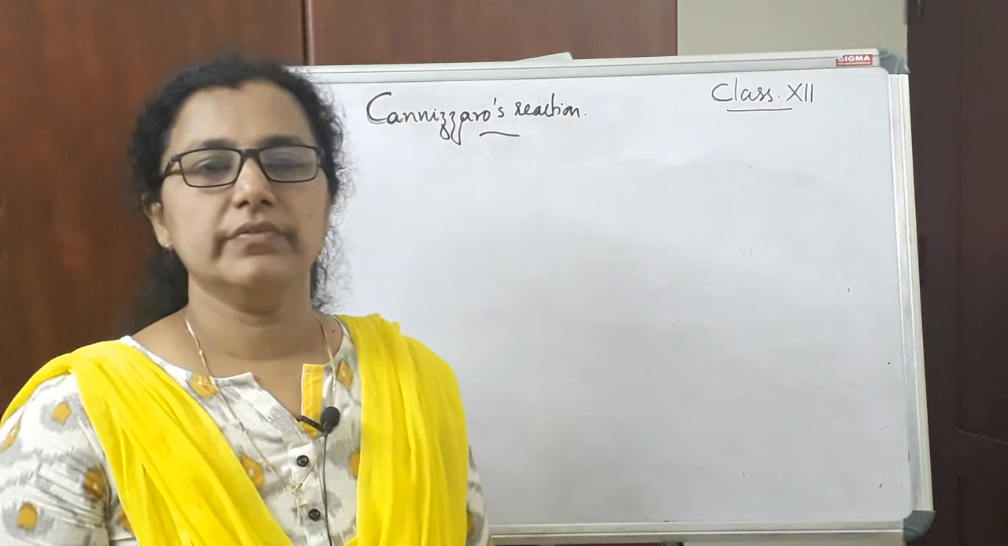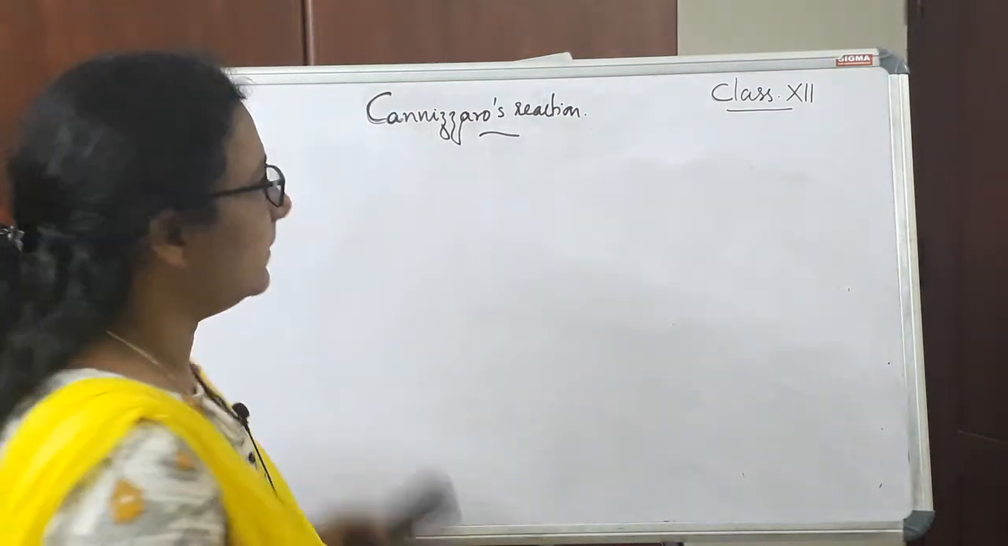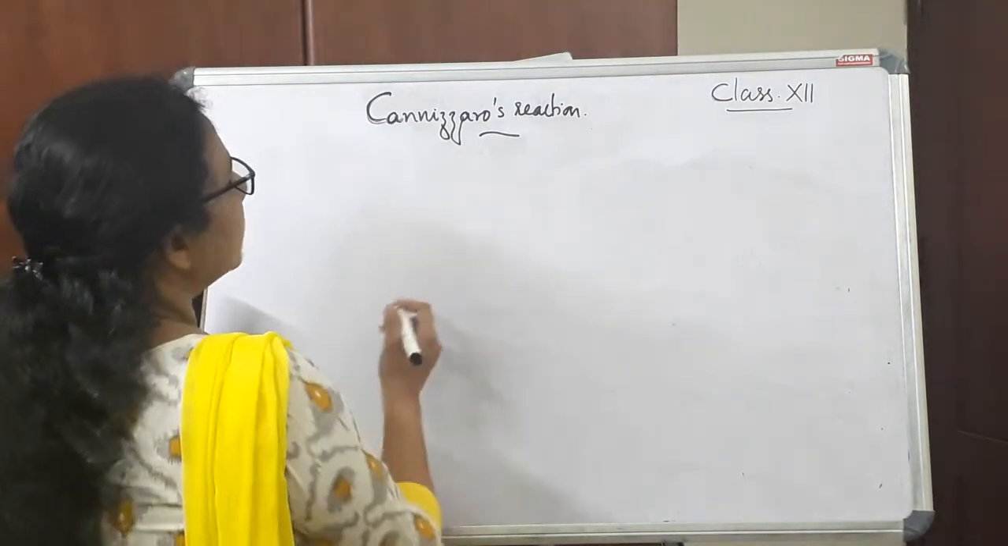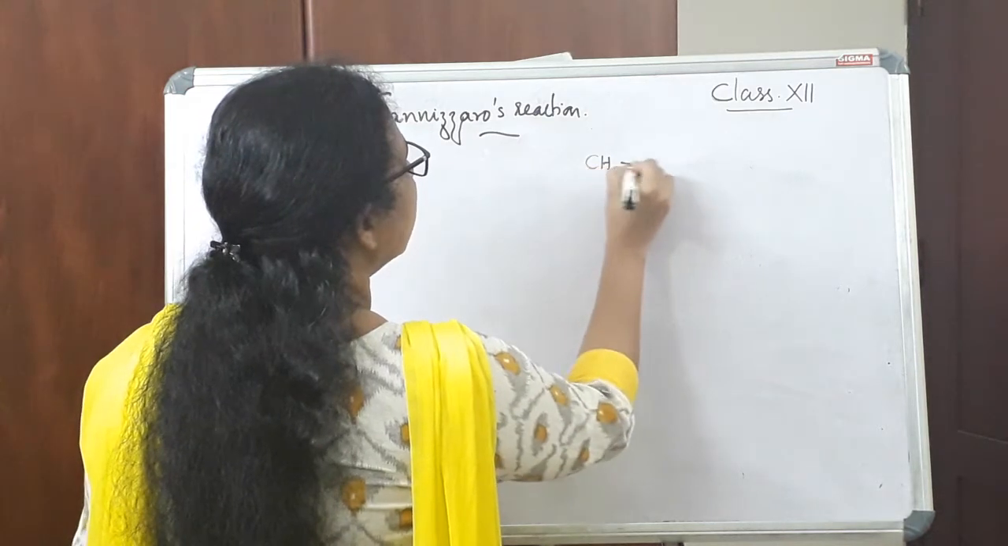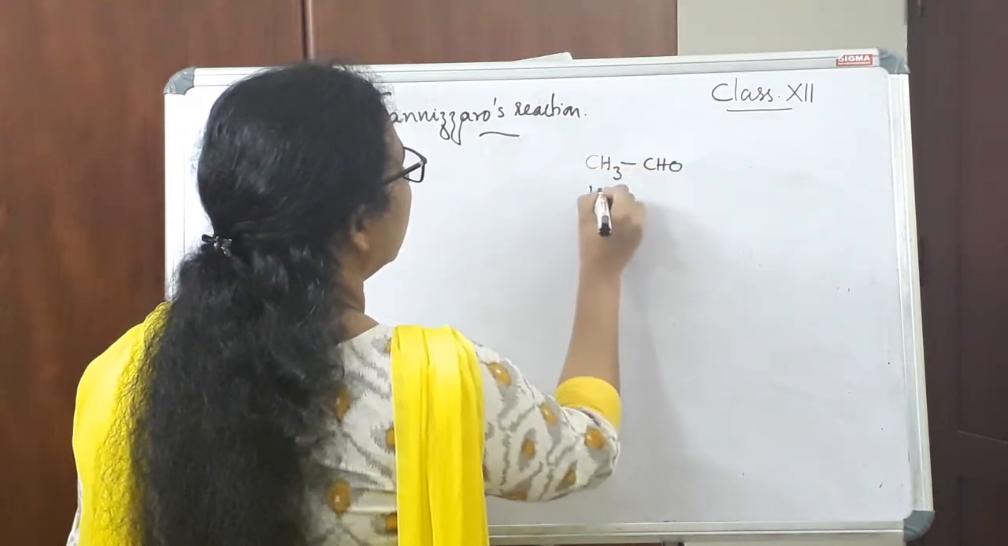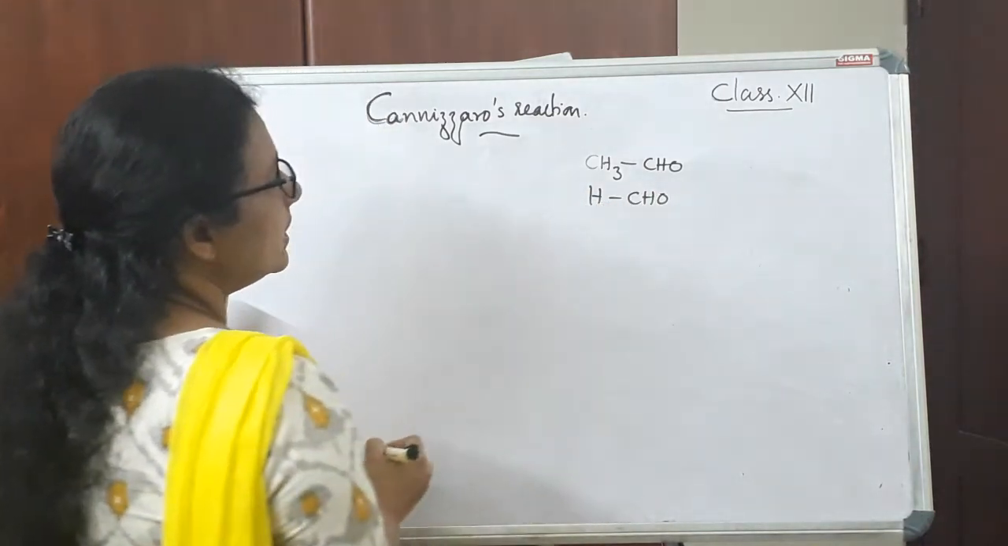Hello students, today we will see what is Cannizzaro reaction. So it's a named reaction. For explaining this Cannizzaro reaction, I will give you two examples: one is acetaldehyde and the other one is formaldehyde.